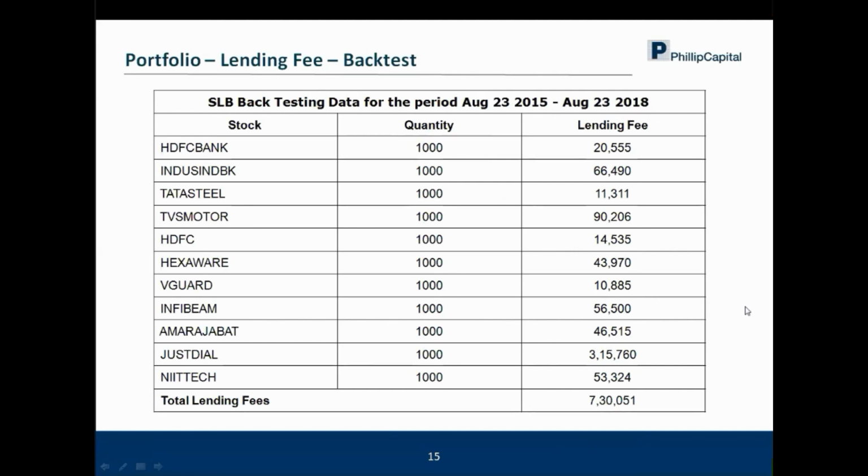Then there's a question about how one can participate in SLB. You have to just open your account. Your SLB and the cash market account is opened simultaneously. And then once you transfer your stocks to Phillip Capital Demat, preferably because here the settlement is T+1, and it is always better to be on the early pay-in of shares. So once you transfer those stocks into the Phillip Capital Demat account, you can start participating in the SLB segment.